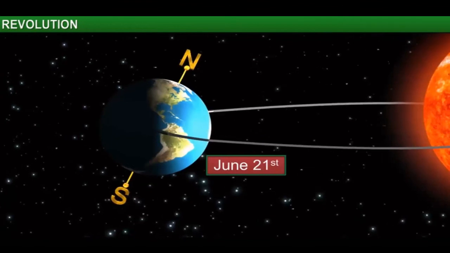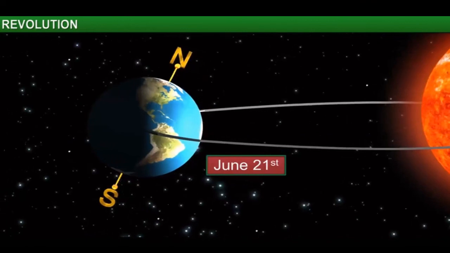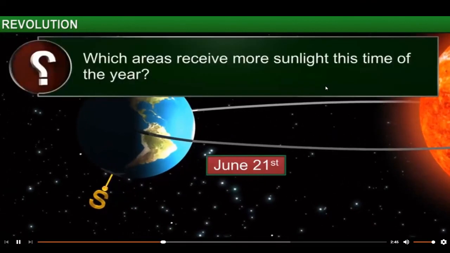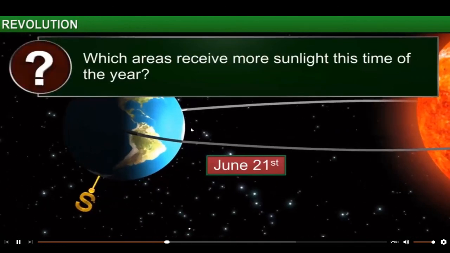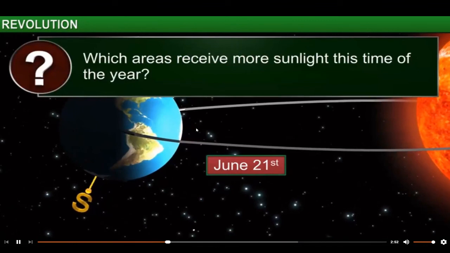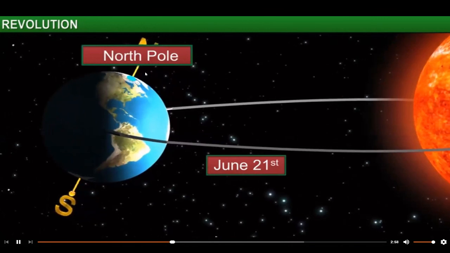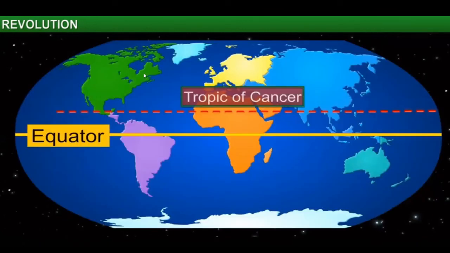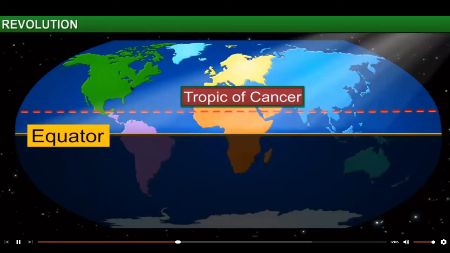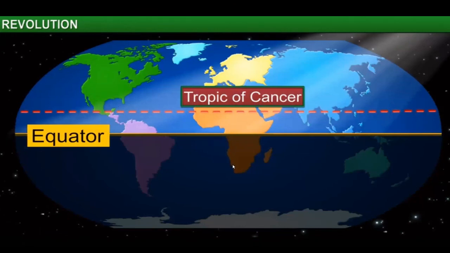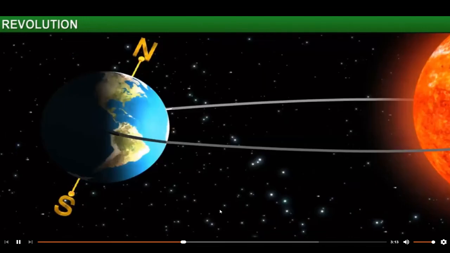On June 21st, the position of the Earth is as seen here. Try and identify the areas that receive most of the sunlight due to the tilt. As you can see, the North Pole is tilted towards the sun. You will recognize this area as the Tropic of Cancer. This area receives direct sunlight, and as a result, it is summer in the Northern Hemisphere.